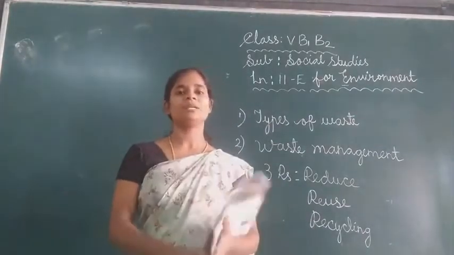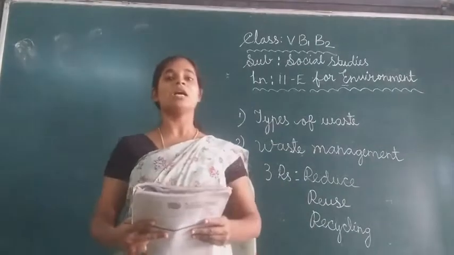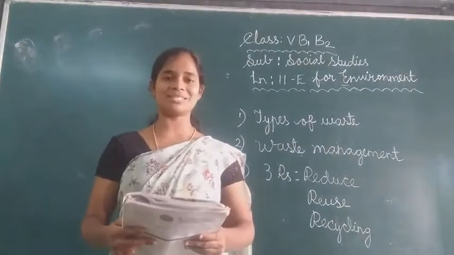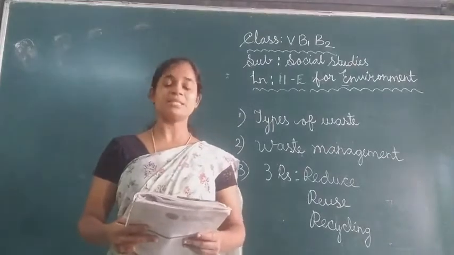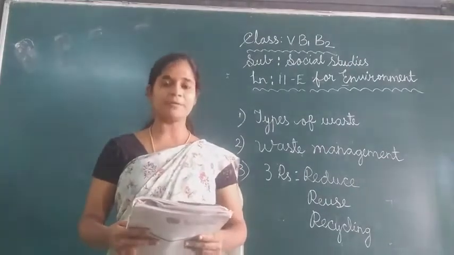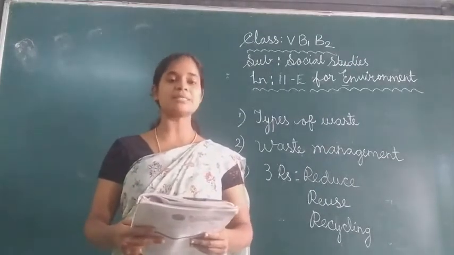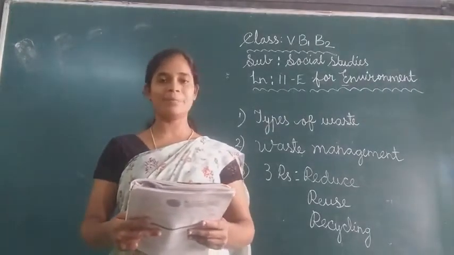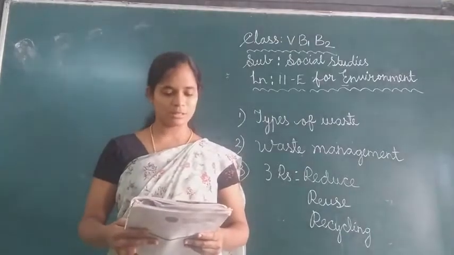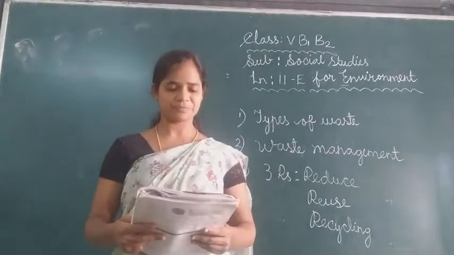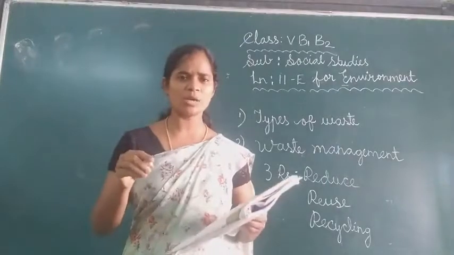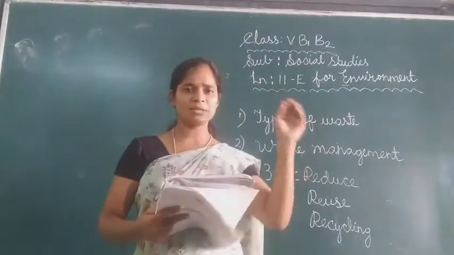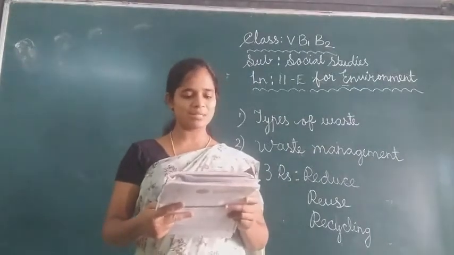Next one that we are going to learn today is composting. Next one is what, students? Composting. Composting means in this process, organic waste from kitchens and gardens is put in pits or bins. Pits means what? A small hole. Or they will throw it in the bins, meaning dustbins.